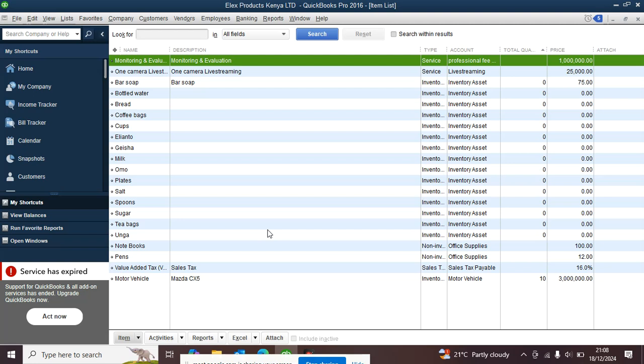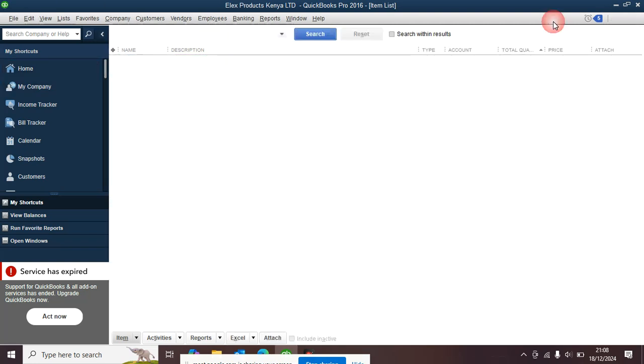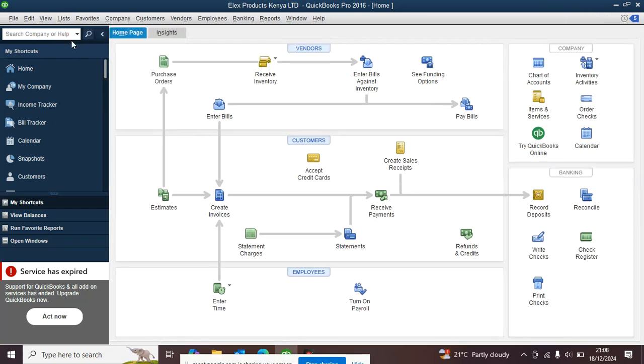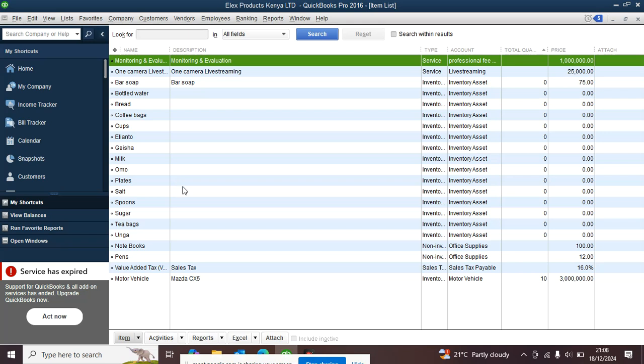Okay, welcome, Clear. So we are still revising what we learned last week. This is just a recap of what we did. When you're recording the inventory, is it inventory, non-inventory, or service? Non-inventory. We say that when you open a particular page here, for example, when you go to the list, there is the items list. Then you do what?